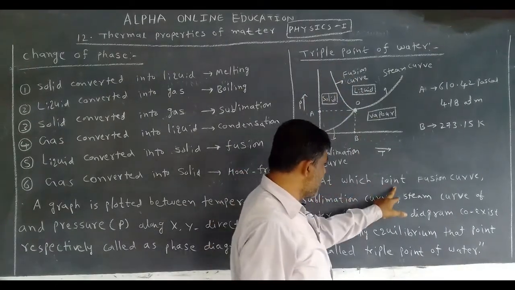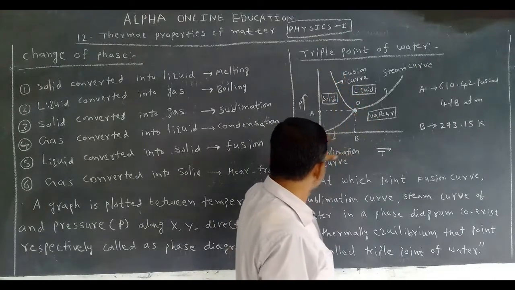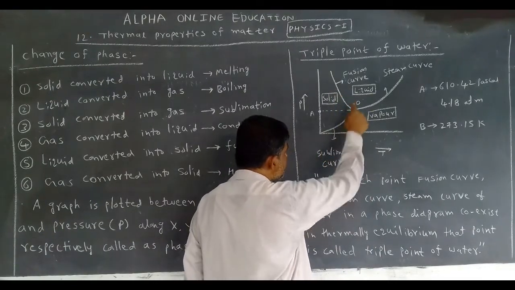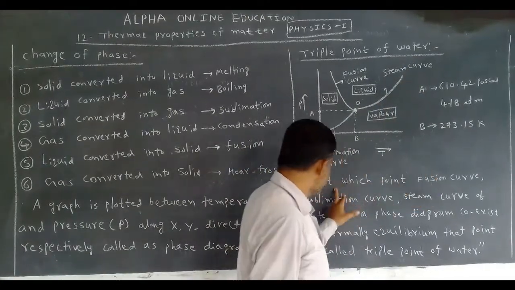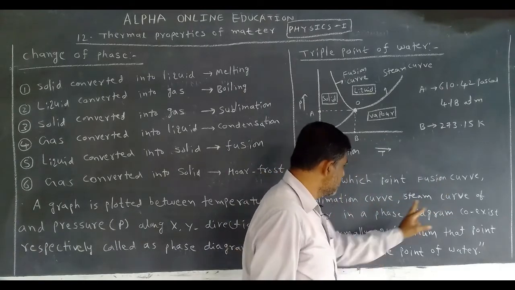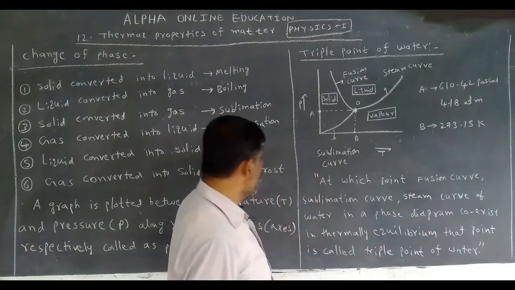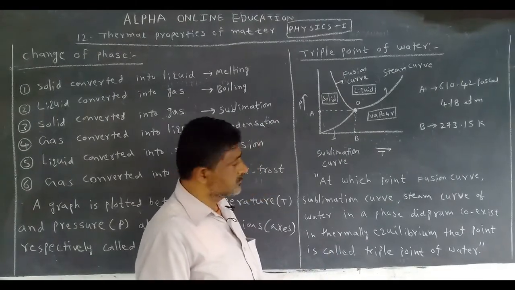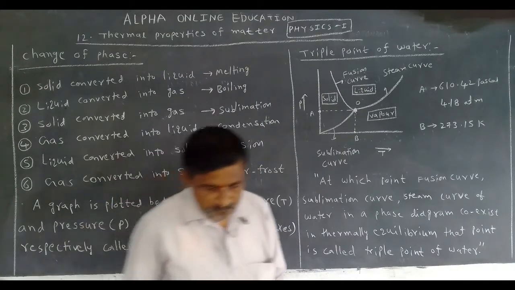At which point do the fusion curve, sublimation curve and steam curve of water in a phase diagram coexist in thermal equilibrium? That point is called the triple point of water. Now let us see.